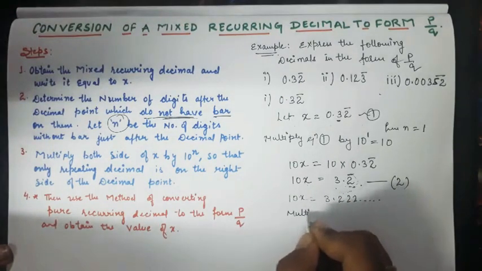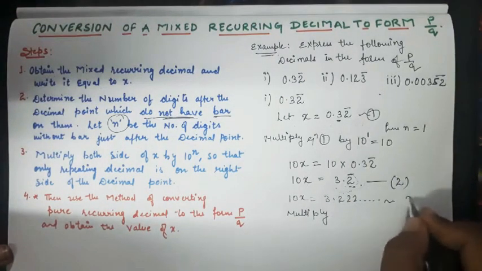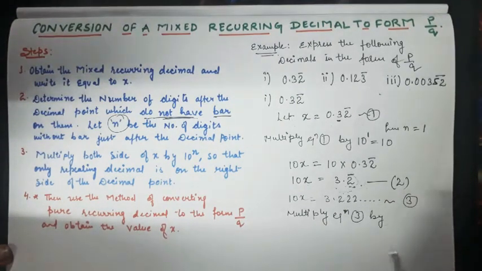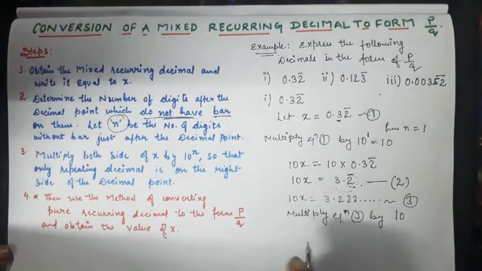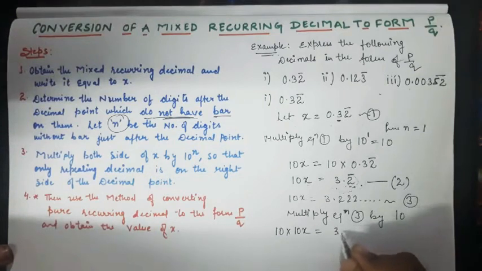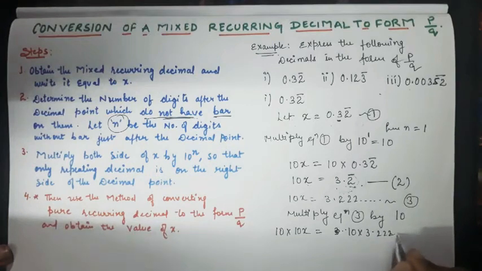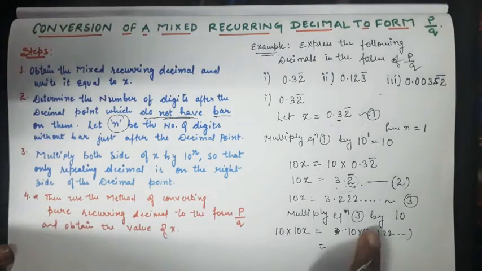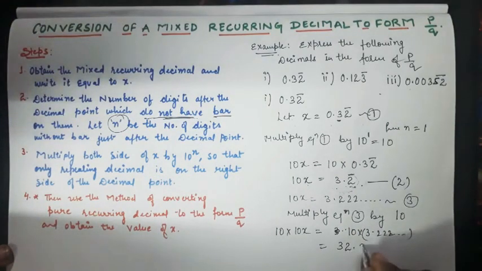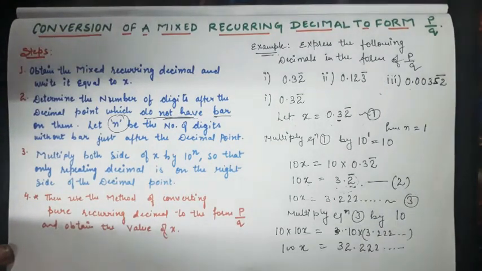Multiply equation 3 by 10. I get 10 into 3.222 and so on, shifting the 2 to this side I get 32.222 and so on, and here 100x. This is equation number 4.